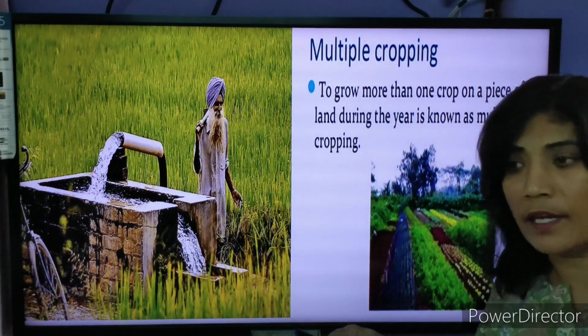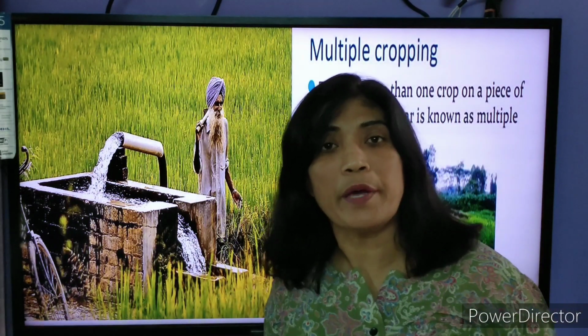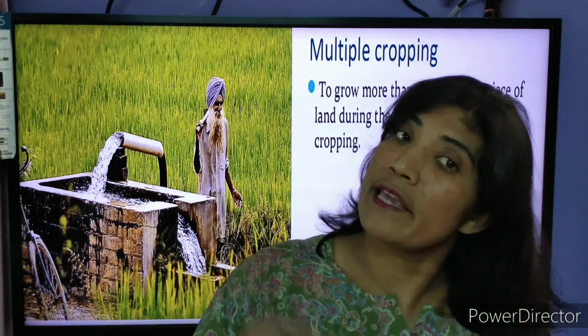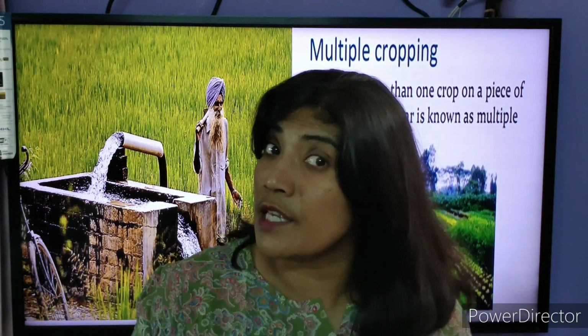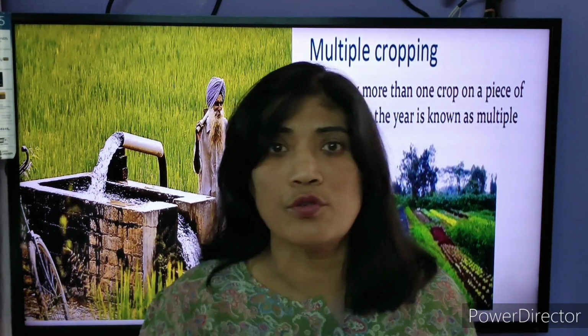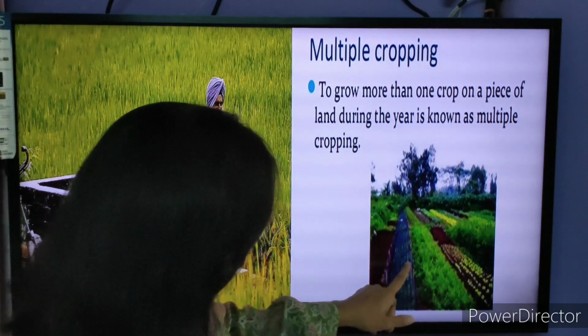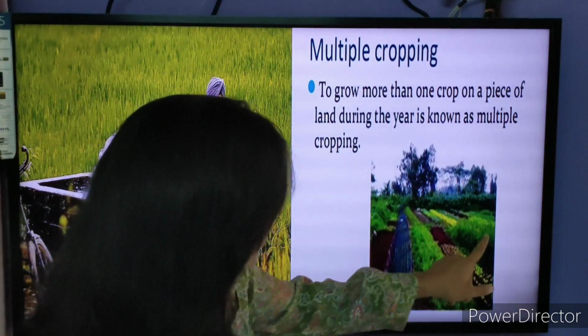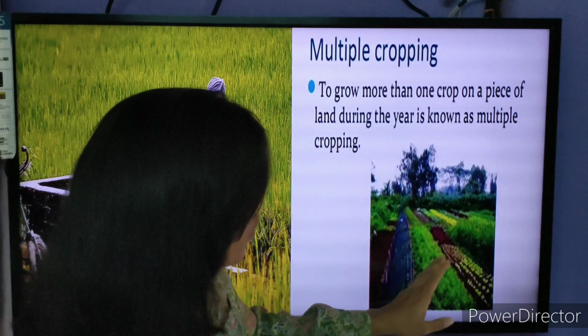Multiple cropping. That means you can grow 2-3 crops on the same piece of land: first crop, second crop, third crop.